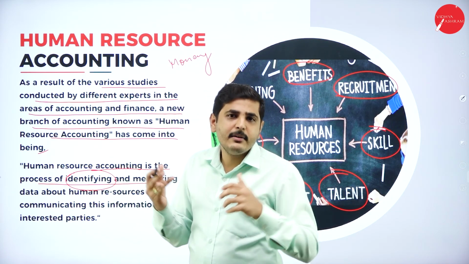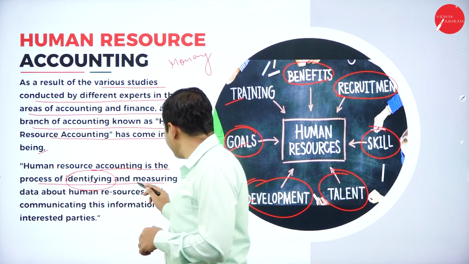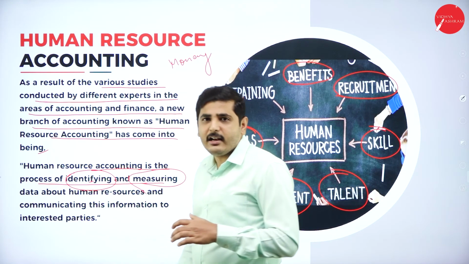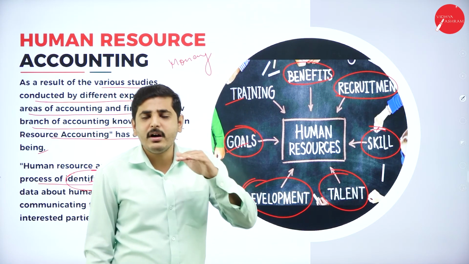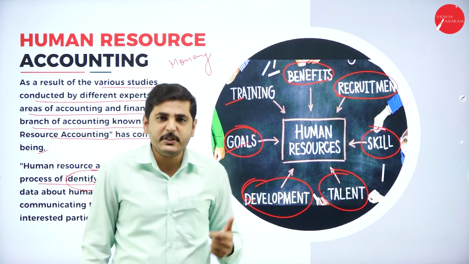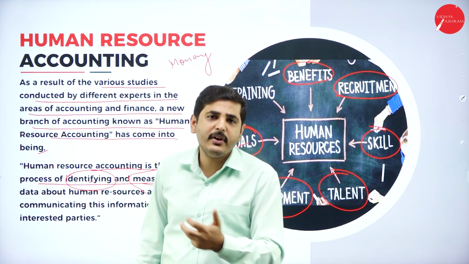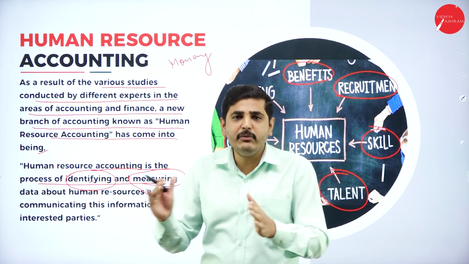From every perspective, every aspect, we have to identify and measure. So we have to calculate skilled, unskilled or semi-skilled. What is the actual skill? On the basis of his skill, his performance, and many other aspects, we have to make some division.